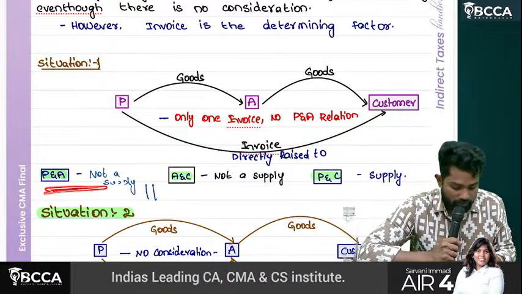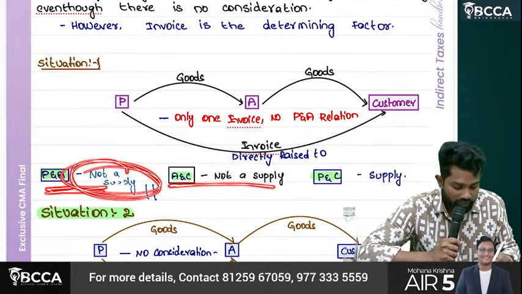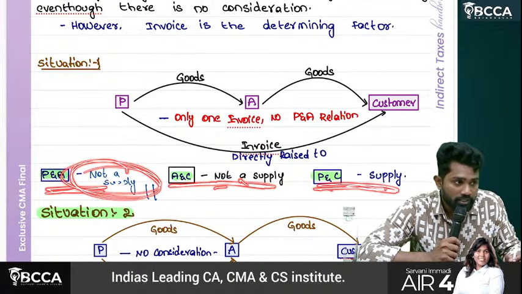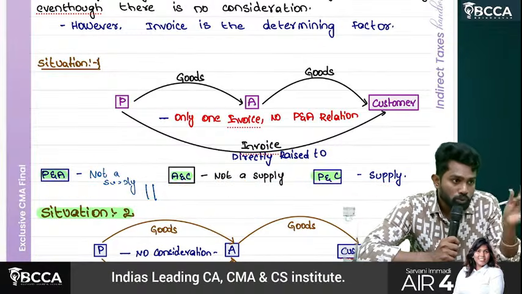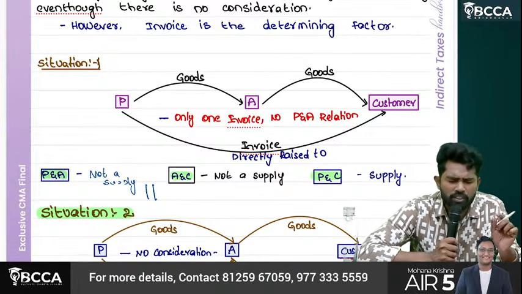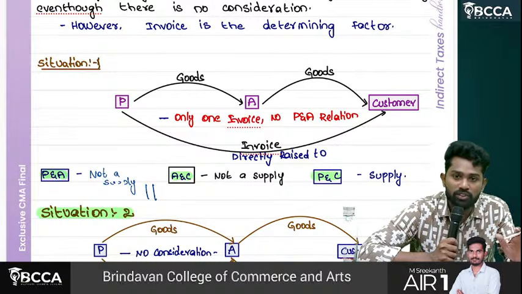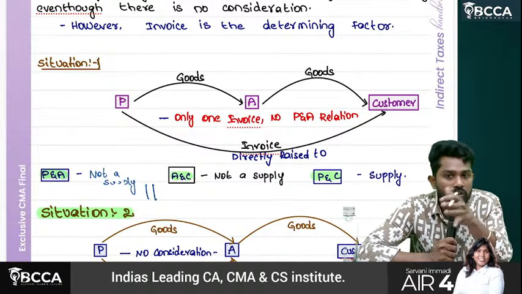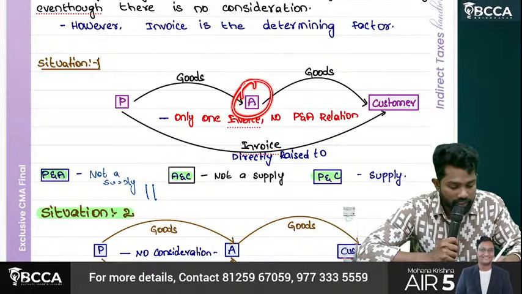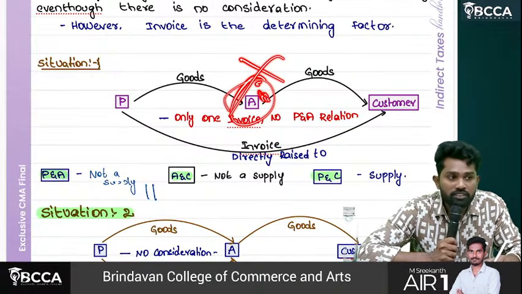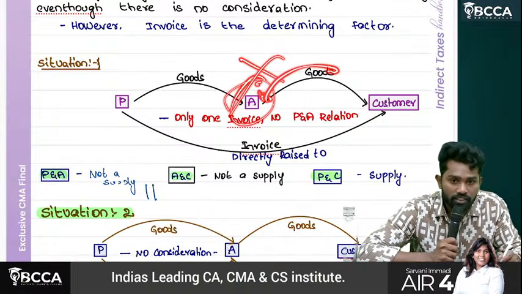In this case, between principal and agent there is no supply. Between agent and customer, no supply. Between principal and customer only it is a supply. So between whom the invoice is there, that transaction only is called a supply, and those people are called supplier and recipient. Here the agent, even though we call him an agent, technically is not an agent because he didn't receive an invoice and he is not raising an invoice.